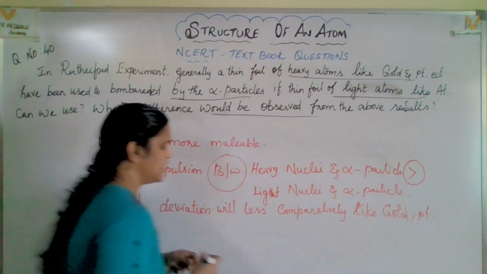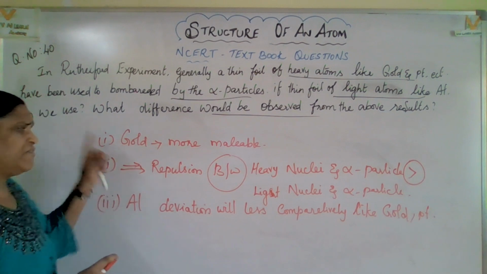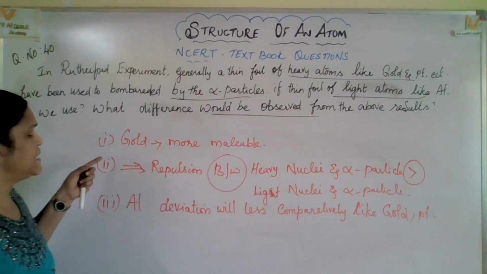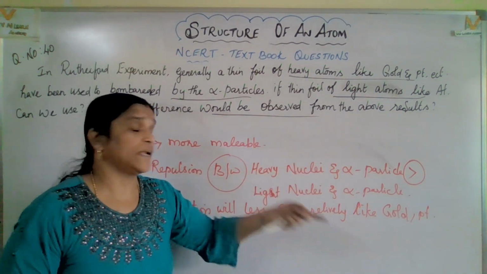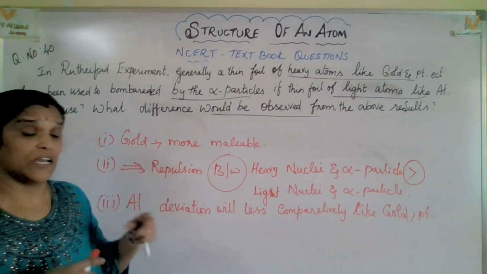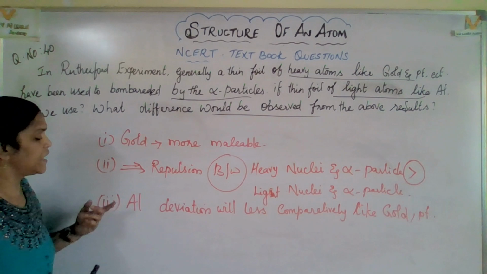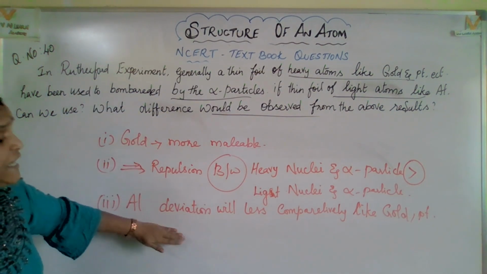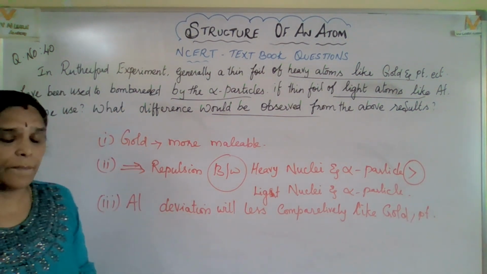So these are the three points you can provide. Hope you got a clear idea. First and foremost, gold and platinum are more malleable. The second point, repulsion between heavy nuclei and alpha particle gives greater deviation than light nuclei and alpha particle. And the third one, aluminium: if you are using aluminium, the deviation will be less compared to gold or platinum.